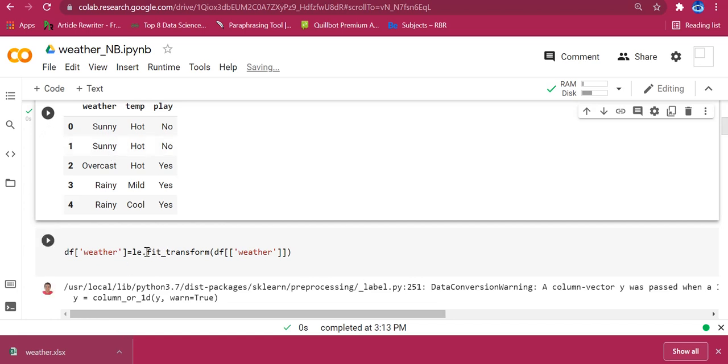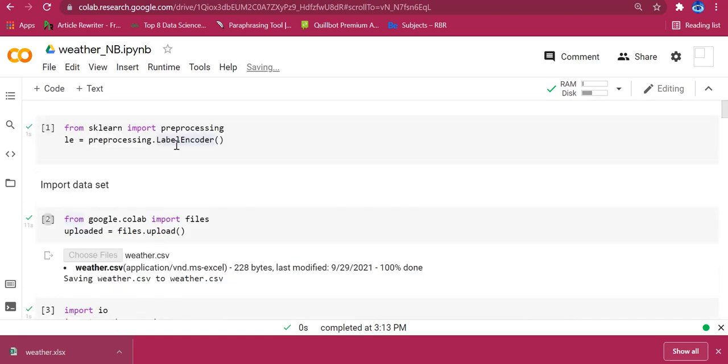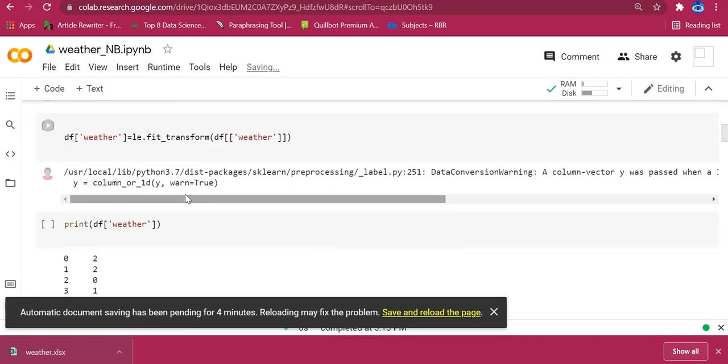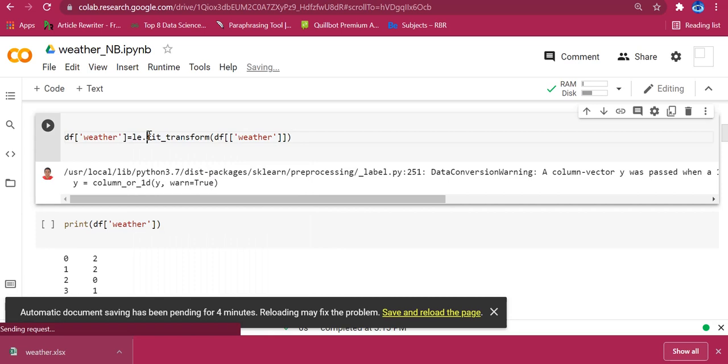In order to use that label encoder, we have already imported the package, no? That complete function is stored in the object le. I am going to call le.fit_transform, which helps to transform my text data into numerical form.